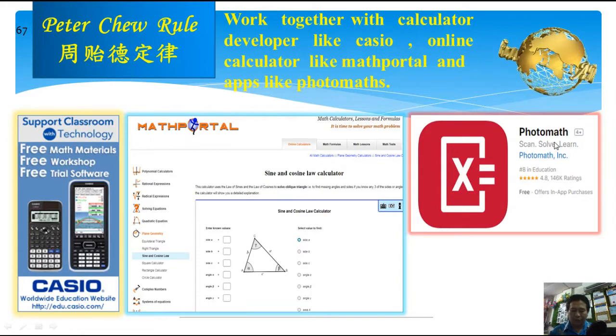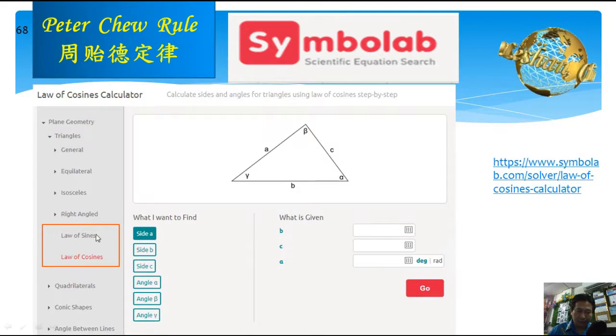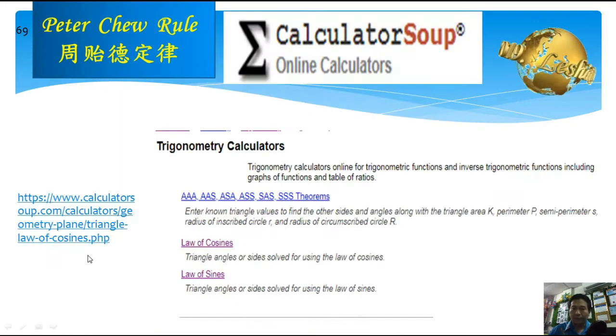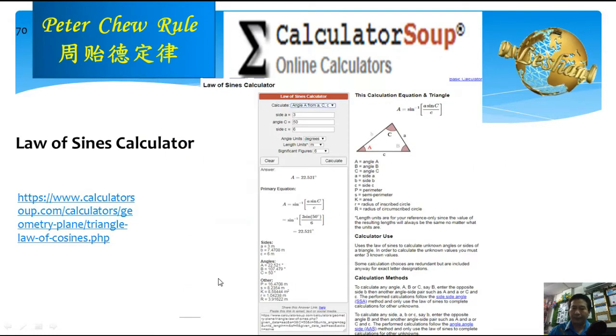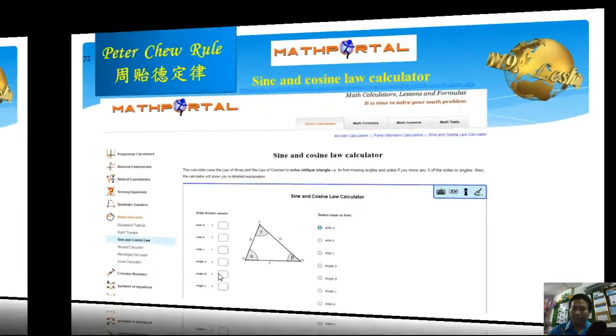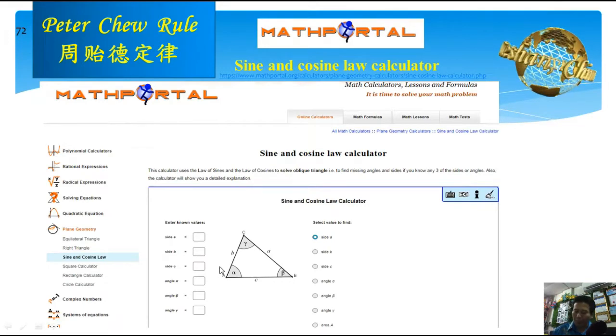The main reason is I want to work together with the developers mentioned and make some special functions in their products. As we know, calculators, online calculators, and Math apps presently just contain knowledge that is already stated in a book, for example, the sine rule and cosine rule. Like Symbolab, you can see, it just has the sine rule and cosine rule. And the calculator online also has cosine and sine only. So I believe if your product contains some knowledge which is not inside the book, which I call future knowledge, it can attract more users to use it.